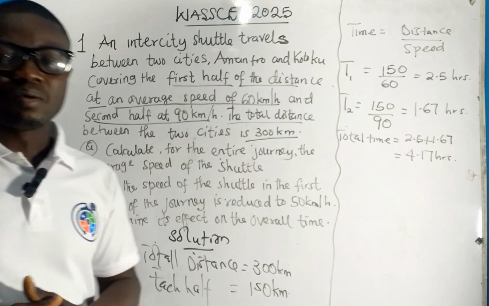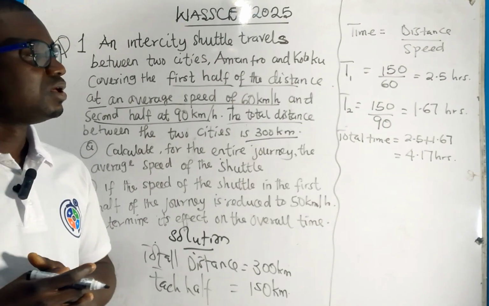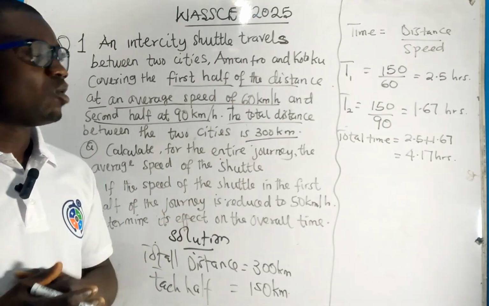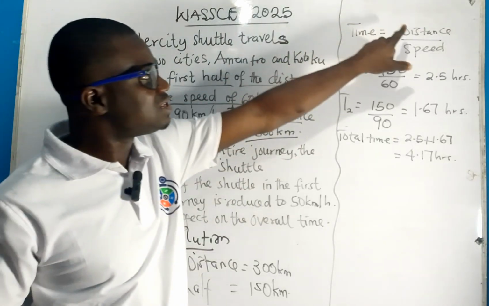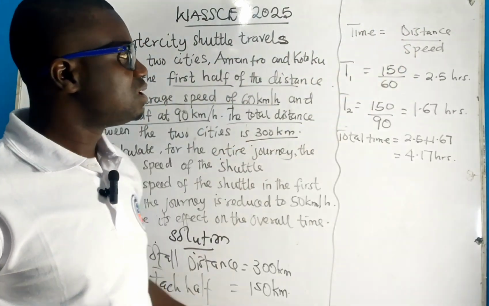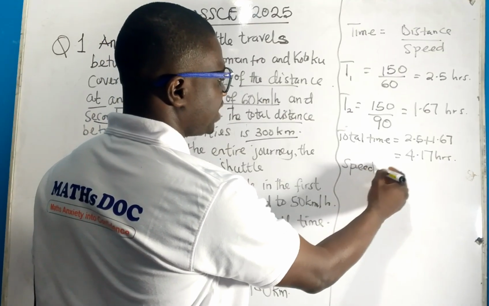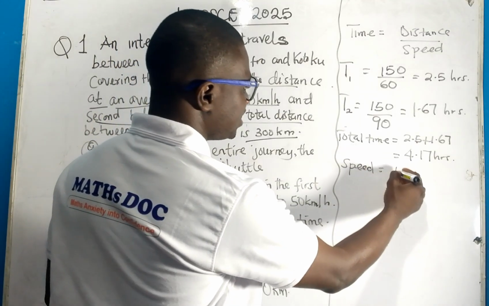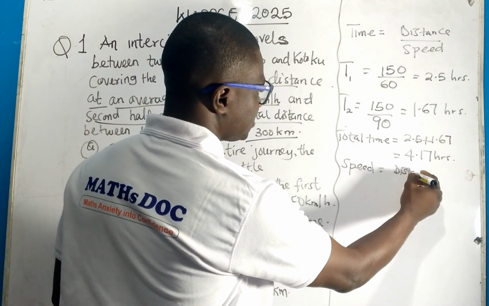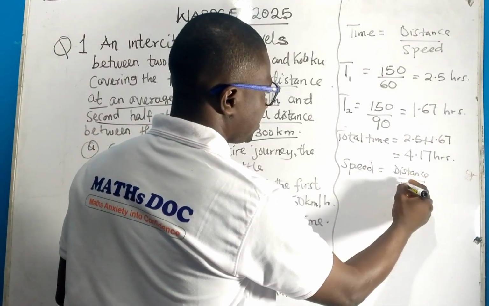Now that we know our time, we can calculate our speed. We know time is equal to distance over speed, so to make speed the subject, speed is the distance over the time.